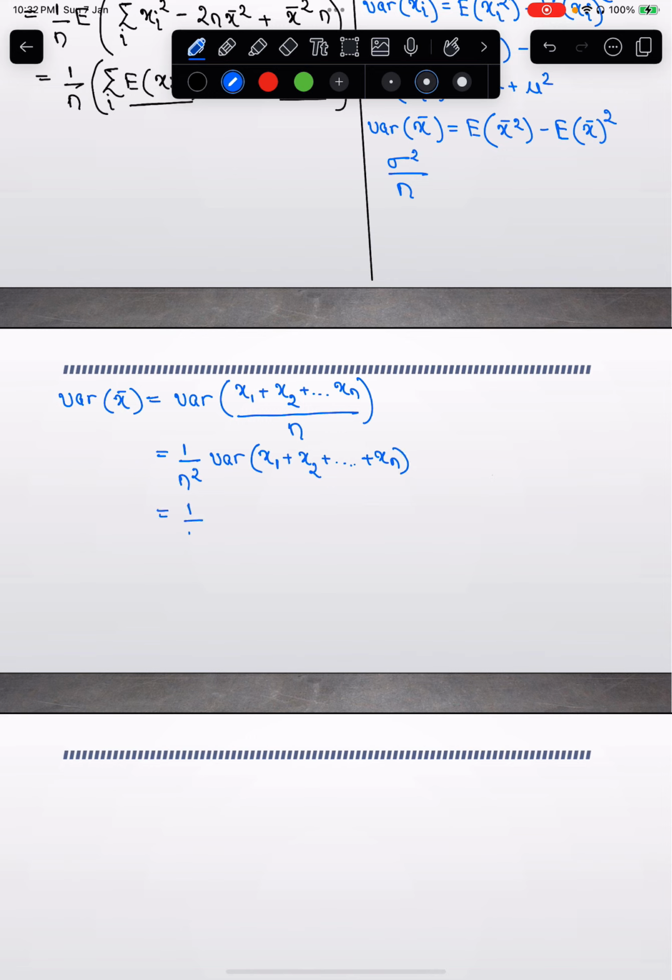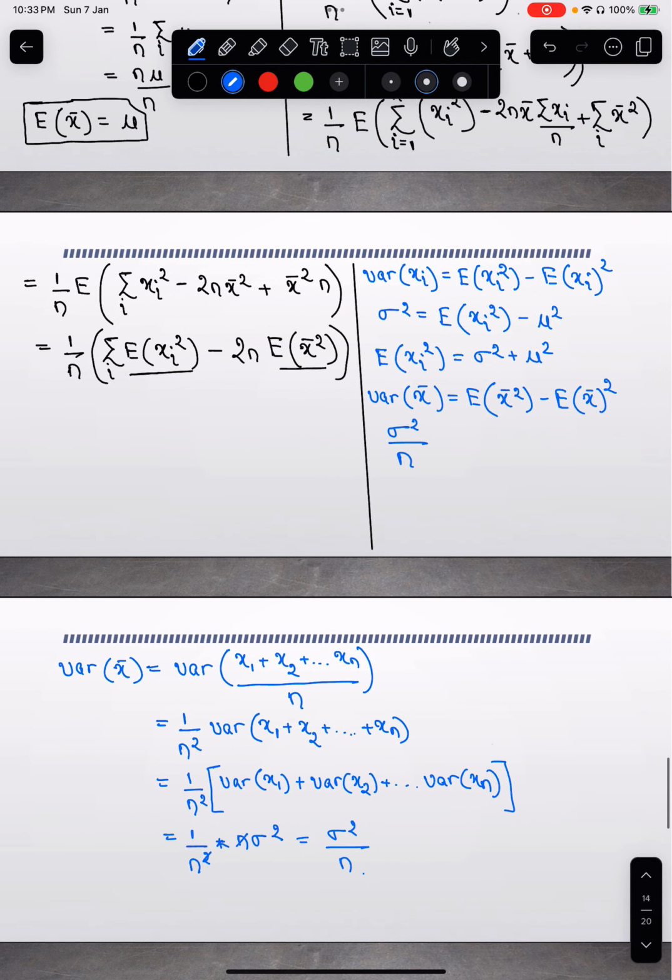Now you can move the variance term inside and say this is nothing but the variance of x1 plus the variance of x2 plus dot dot dot the variance of xn. Now each of these individual variances is nothing but sigma squared. So if you sum over all n sigma squared, then you get n times sigma squared. So this is nothing but 1 by n square times n times sigma squared, n cancel, and you get sigma squared by n.